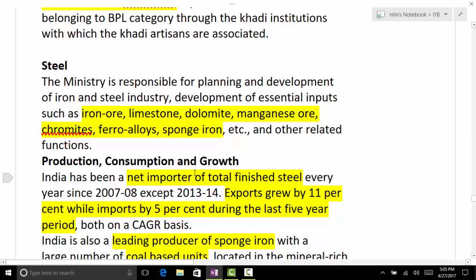Now come to steel. Various essential inputs. What are the requirements, raw materials or inputs in the steel industry? For PT and mains, both it is important. Iron ore, limestone, dolomite, magnesium ore, chromites, ferroalloys and sponge iron. So these are components required in the steel industry. Coal is also required. Yes, coal is required.